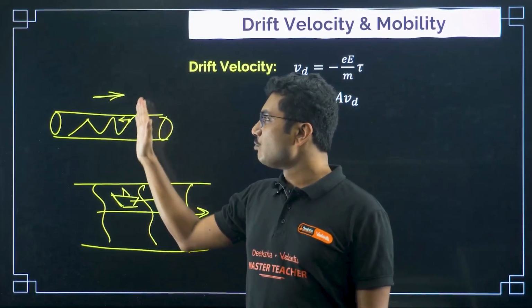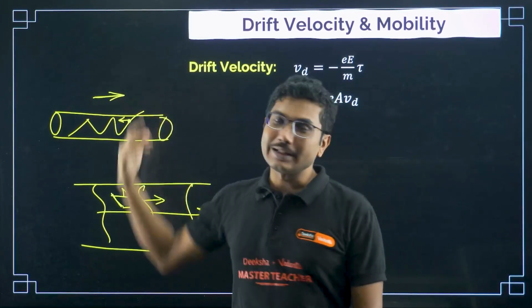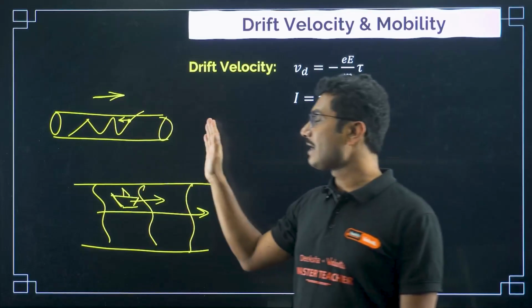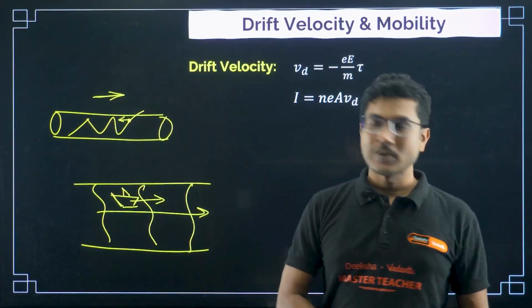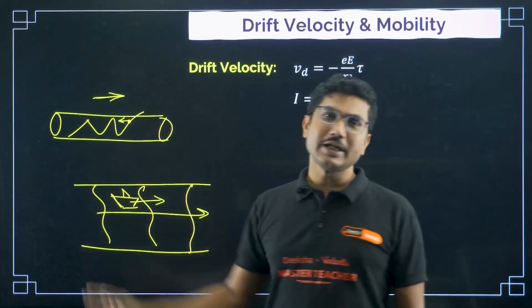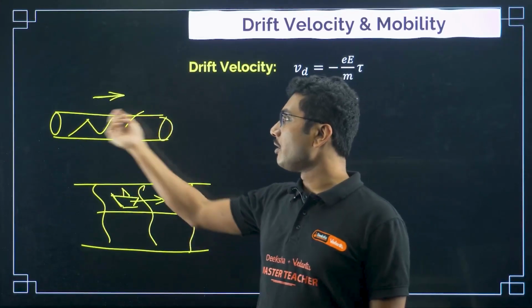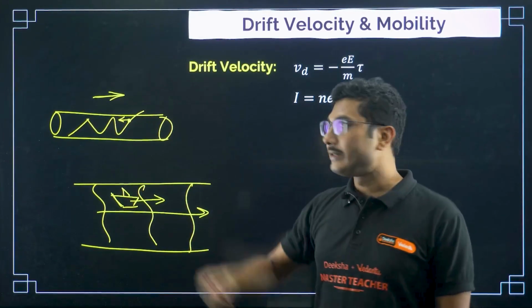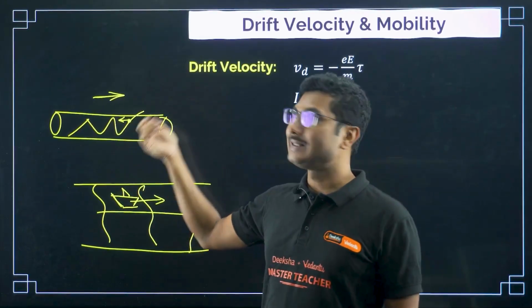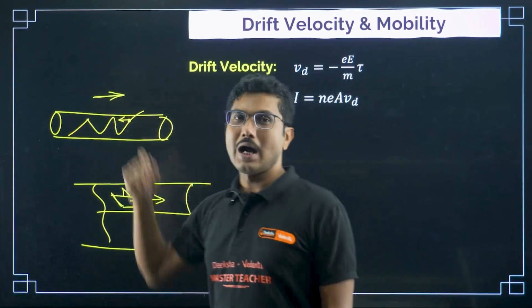That motion happens only in the presence of an electric field, and that is called drifting. This drifting actually carries the charge from one point to another.